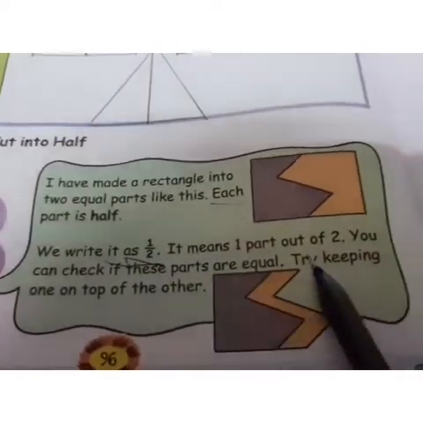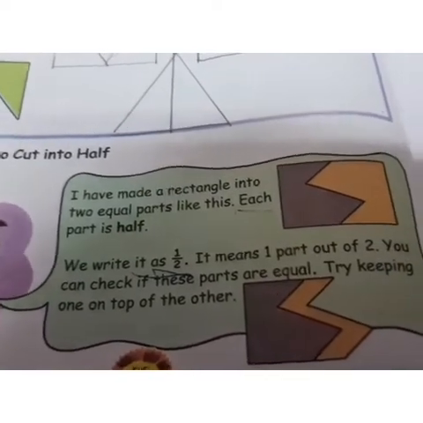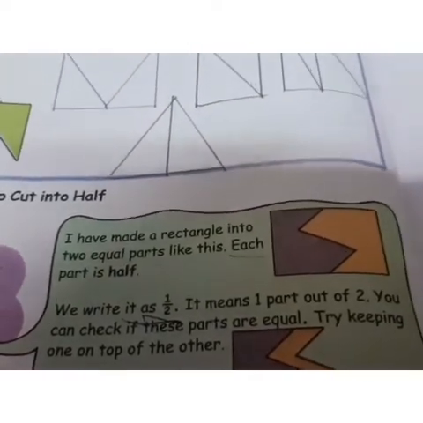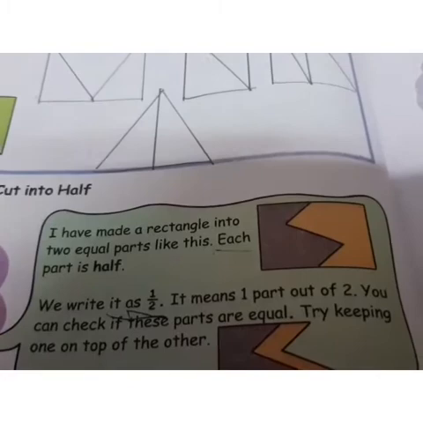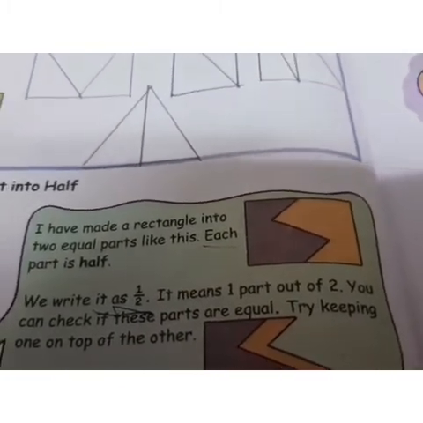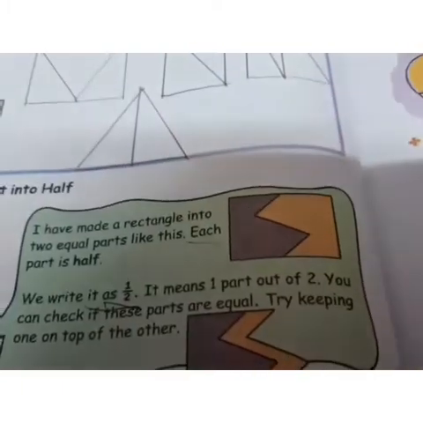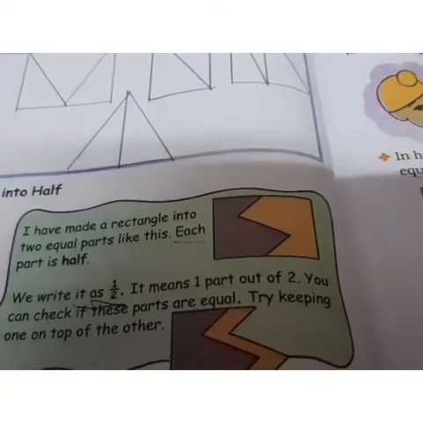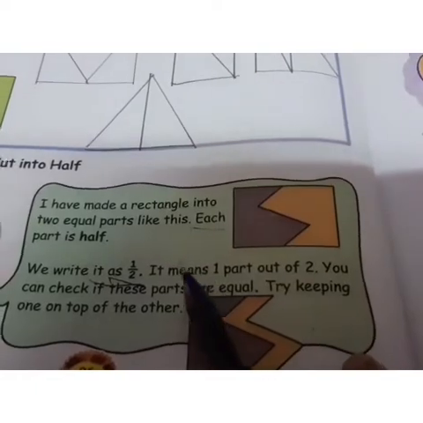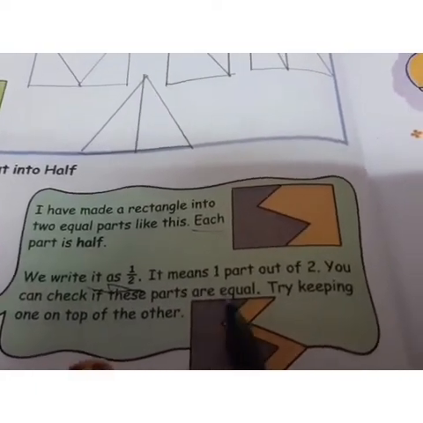It means 1 part out of 2 equal parts. Always remember that when we write 1 upon 2, 1 upon 3, 1 upon 5, that means from the whole. If we write 1 upon 6, then 1 upon 6 means 1 part out of the whole 6 equal parts. So 1 part out of 2, you can check that these parts are equal.